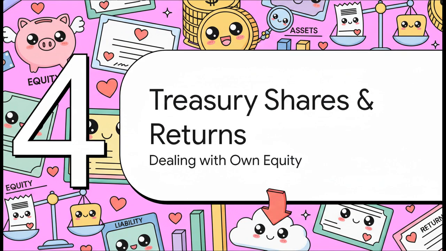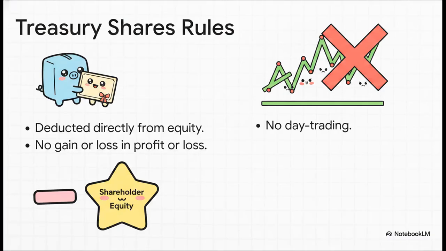Moving to Section 4, Treasury Shares and Returns. Let's see how we deal with a company interacting with its own equity. When a company goes out and reacquires its own equity instruments, we call those treasury shares. And IAS 32 strictly states that these treasury shares must be deducted directly from equity.